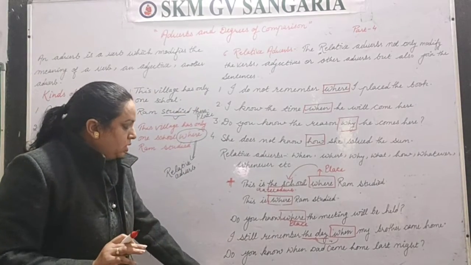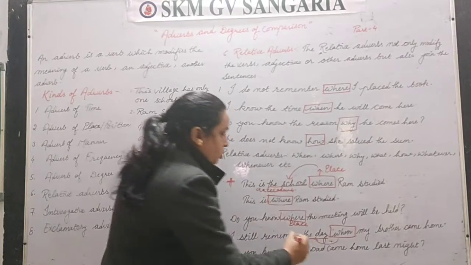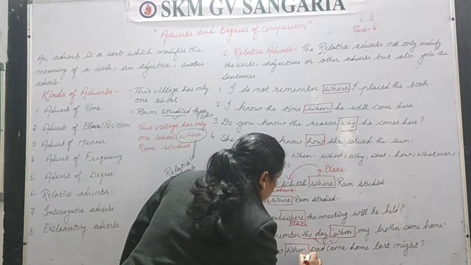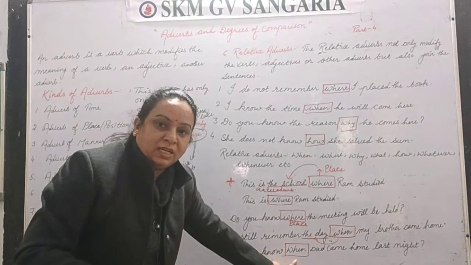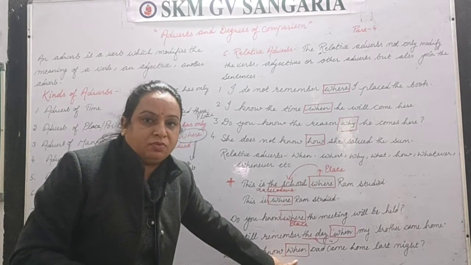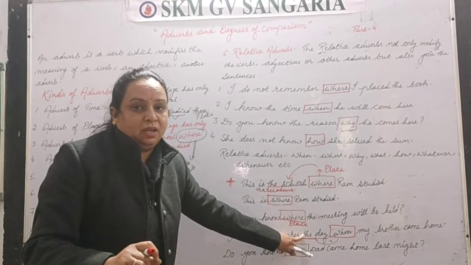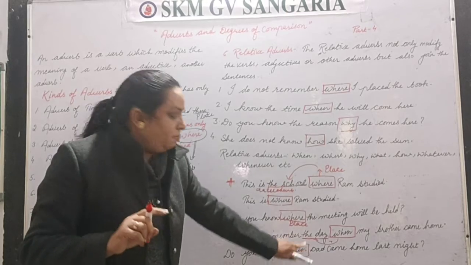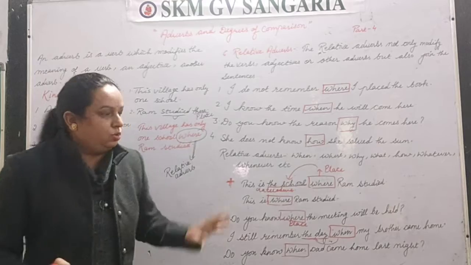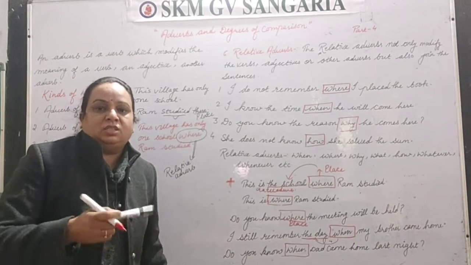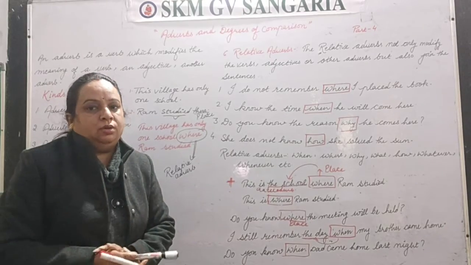Clear? Next one is, do you know when dad came home last night? Here also when is a relative adverb, telling us time, an adverb of time. But the time is not mentioned here, like the day was mentioned before, which was the antecedent. Here the antecedent is not given, directly the adverb is given to you. So you may face such exercises in your exams. That was quite important to tell you.